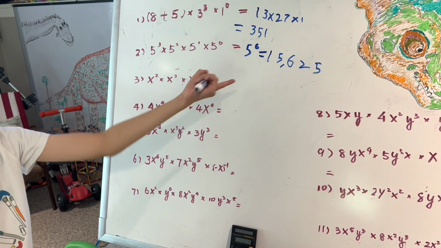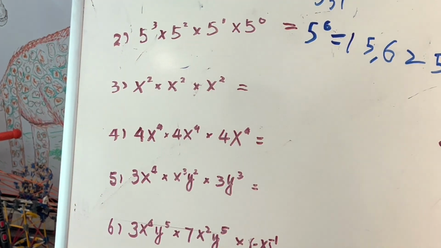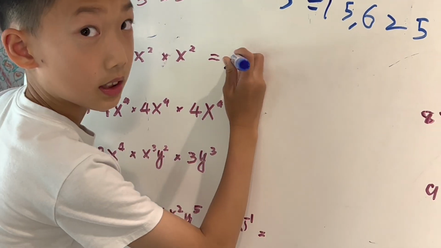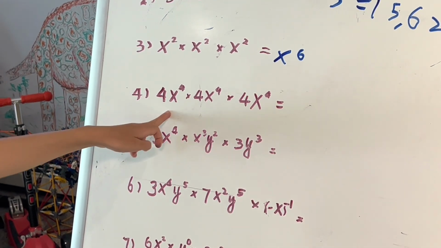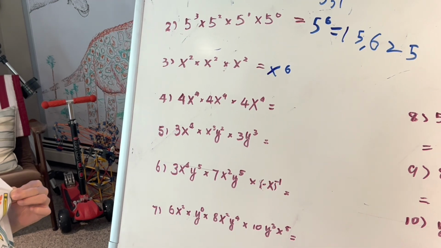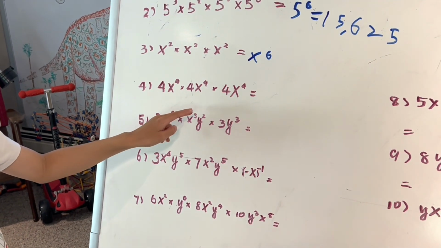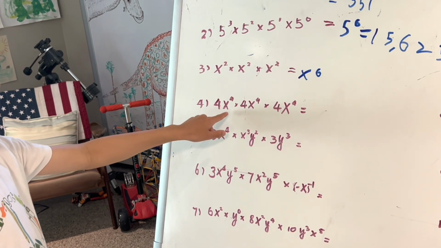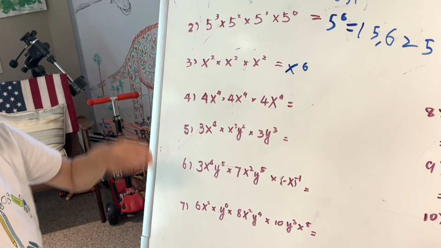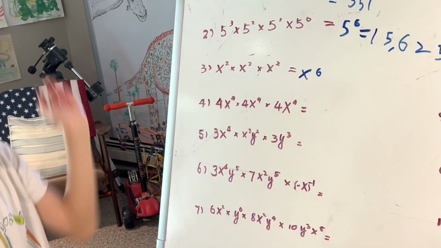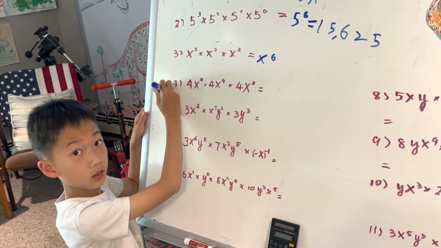So x squared times x squared times x squared equals, this is a simple one, x to the power of 6. And 4 to the power of 4, and 4 to the power of 4. So the 4 just stays. To figure out this question, you have to do 4 to the power of 3. So 4 times 4 times 4. I'm going to write multiplication just to make things easier.